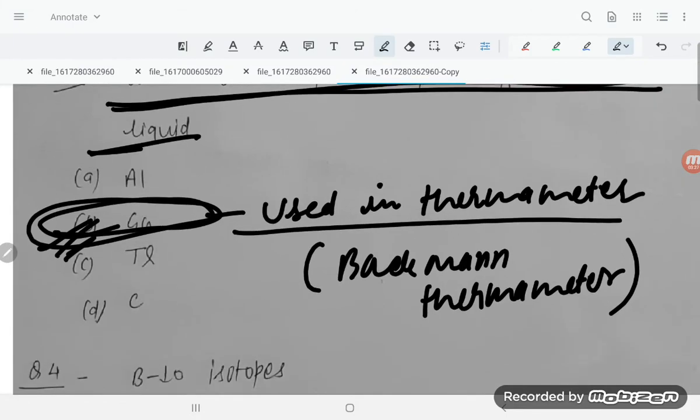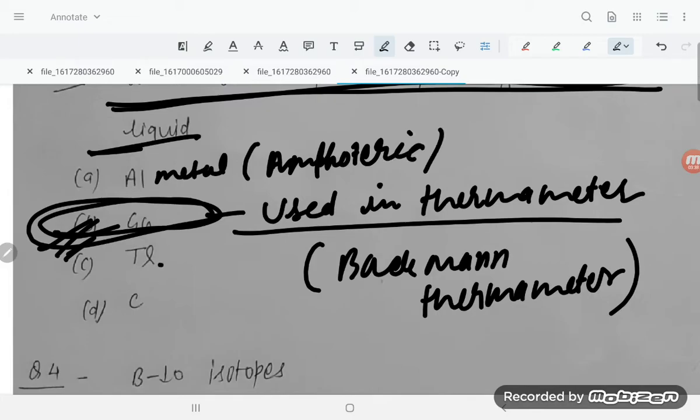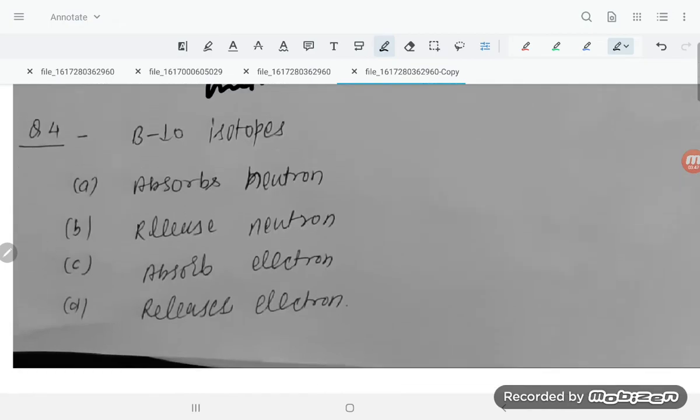If you talk about the others, aluminium is a metal. What kind of metal, students? It is an amphoteric metal, that is, it reacts with acid and base. Thallium is a pure metal, students. Carbon is a non-metal. So only gallium can exist as a liquid.